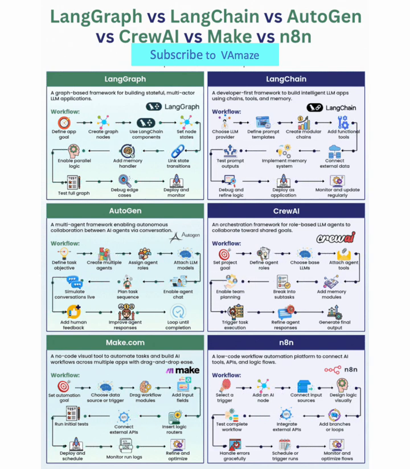Today, we'll explore 6 leading frameworks: LangGraph, LangChain, AutoGen, CrewAI, Make.com, and n8n, and introduce the emerging paradigm of Agent OS that's reshaping how we think about scalable agent operations. The framework landscape, understanding your options.